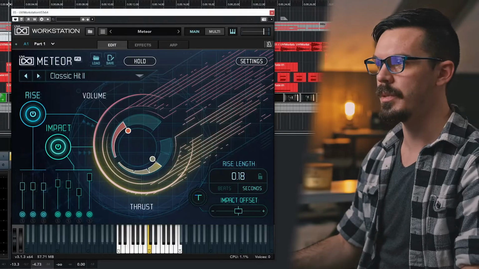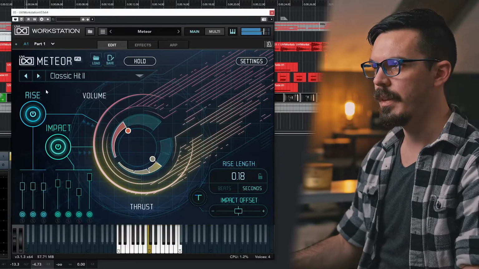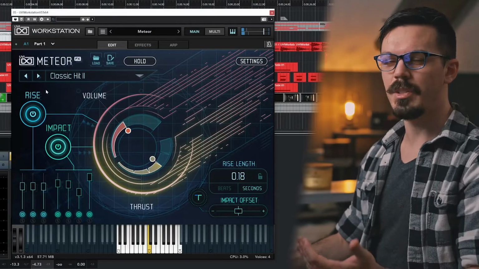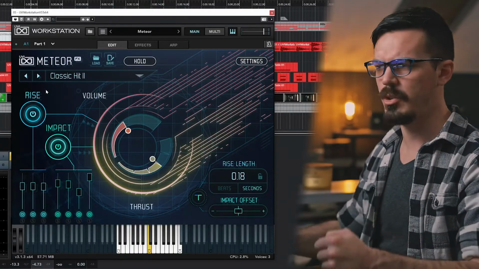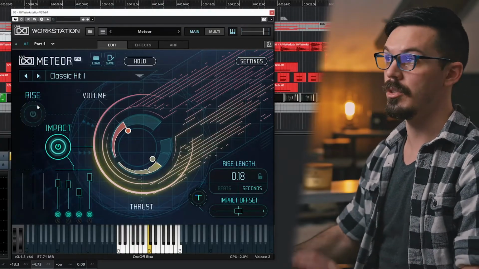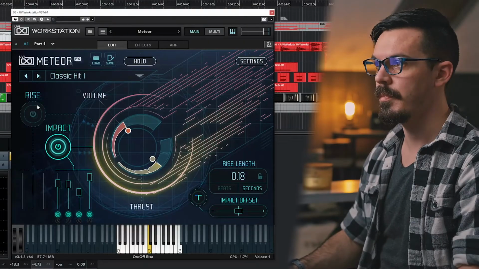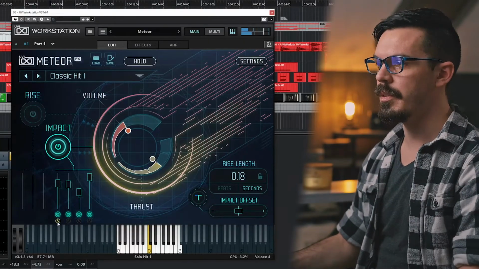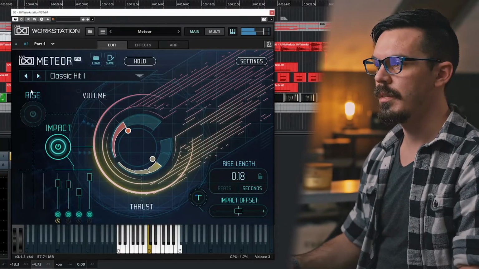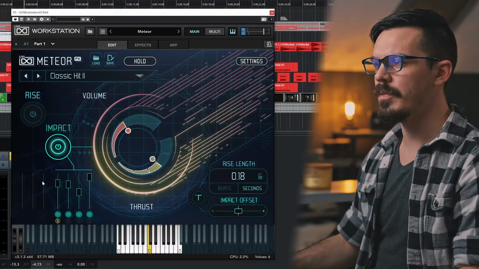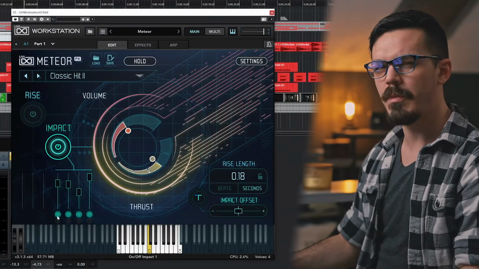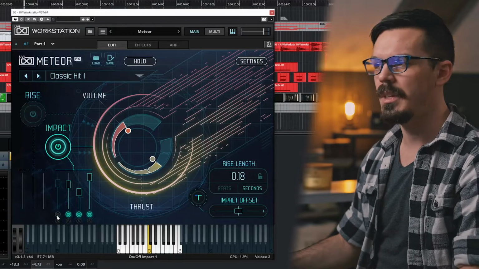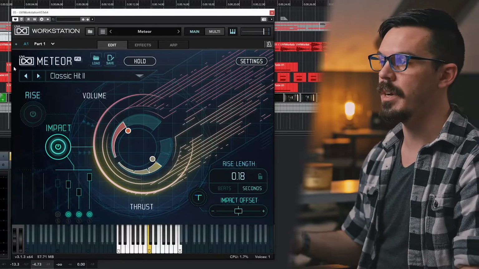So originally the sound was like this, but I didn't really need that rise. I just wanted more of that big kind of metal, chunky, rusty slam. So I just disabled the rise altogether. And there was another layer here to it that I thought just felt maybe a bit more sci-fi than industrial. So I just turned that off and got the final sound here.